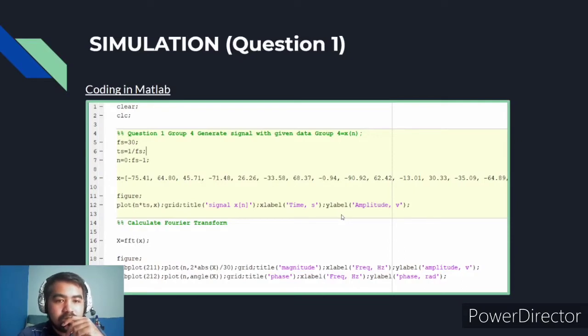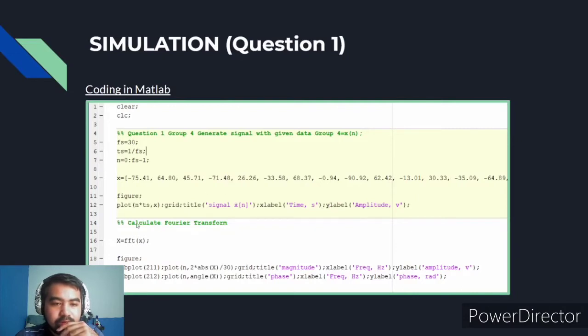Okay, so in the coding of the modeling work in the MATLAB environment, we have defined the fs, which is the sample. So we have 30 data that were given. So we will need to input the 30 data into the x definition, and then we can do the plotting using the figure command, and then we can plot the signal of xn, that is time versus the amplitude.